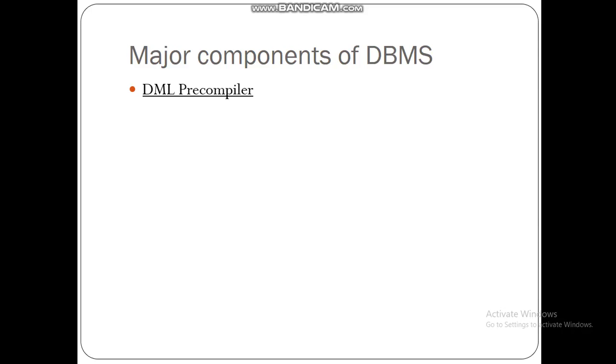Next is the DDL compiler. What is the function of the DDL compiler? The DDL compiler converts the data definition statements into a set of tables. These tables contain information concerning the database and are in a form that can be used by other components of the DBMS.